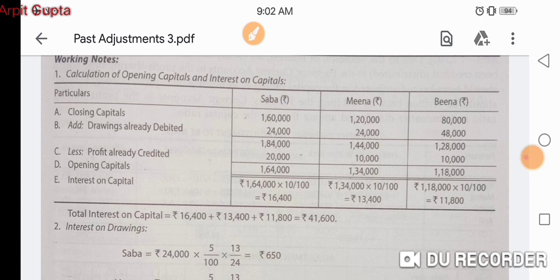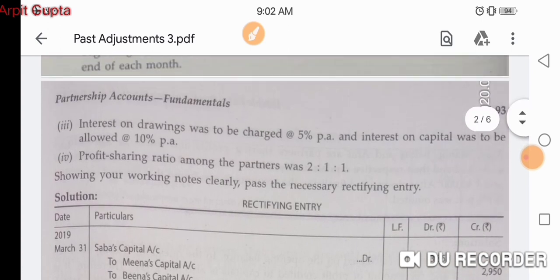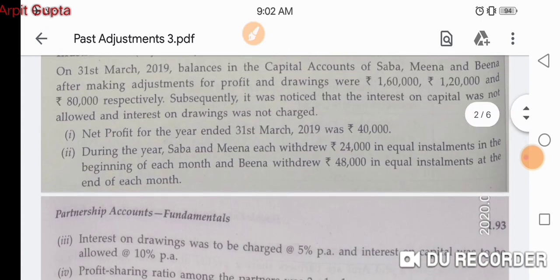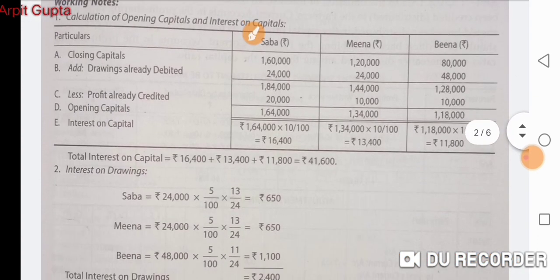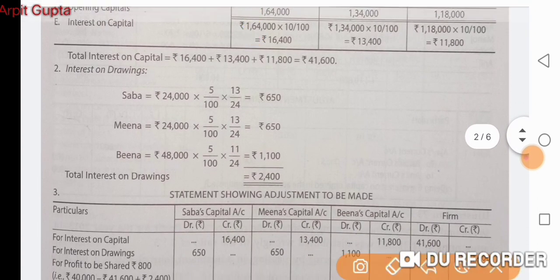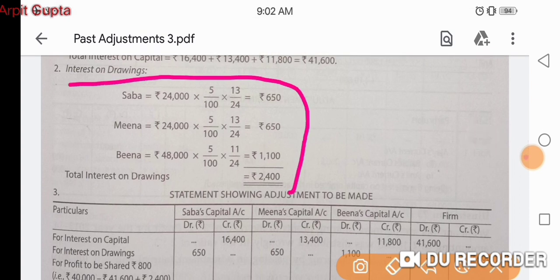Interest on drawings we can calculate easily. Drawings are already given. Two partners are withdrawing 2,000 at the beginning of each month, and one partner is withdrawing 4,000 at the end of each month. We have already discussed the topic of interest on drawings, and we know how to calculate it. It is calculated somewhere in the illustration. See, this is the calculation of interest on drawings. I hope you can understand this calculation.